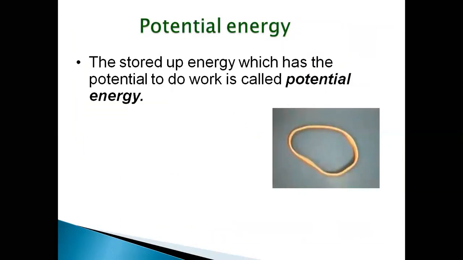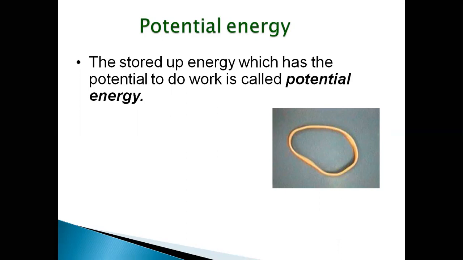So now we will go to potential energy. See here, potential energy is the energy stored in a body or a system as a result of its position, shape, or change in configuration. For example, a stretched rubber band, a raised hammer, and a book on the table, they all possess potential energy.